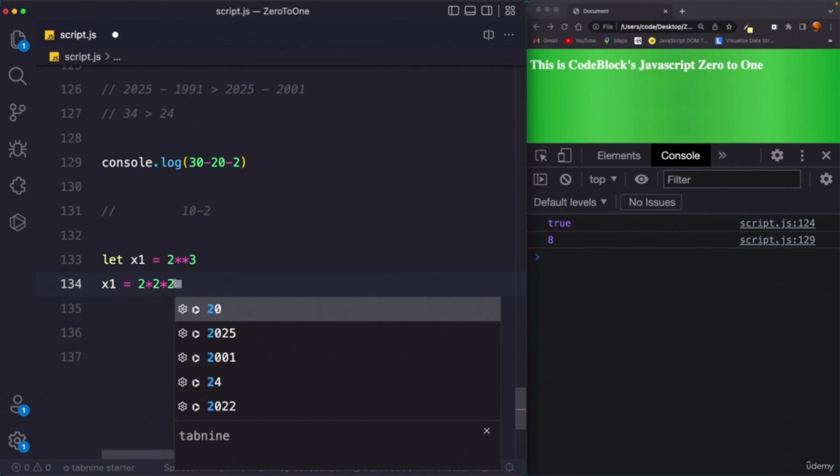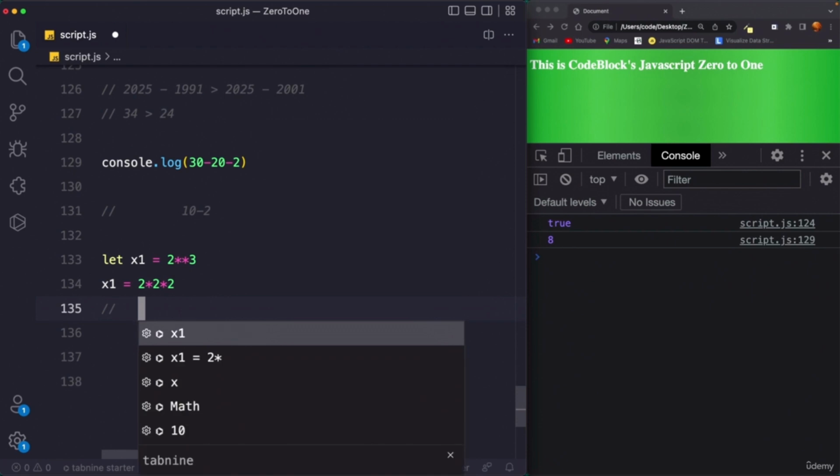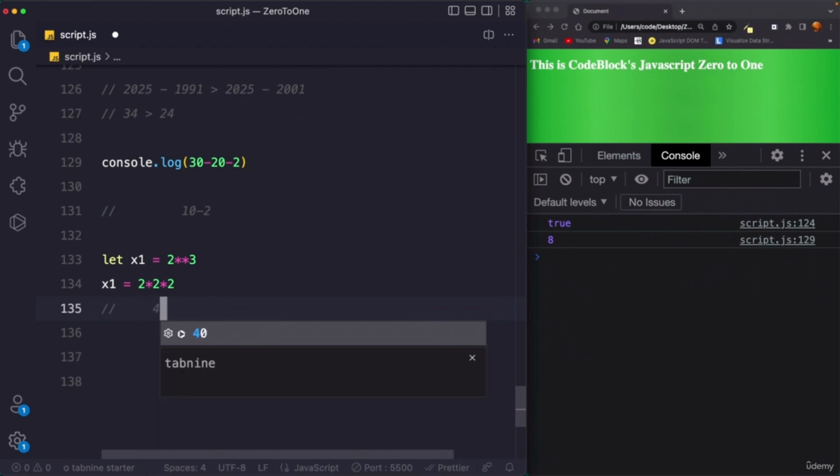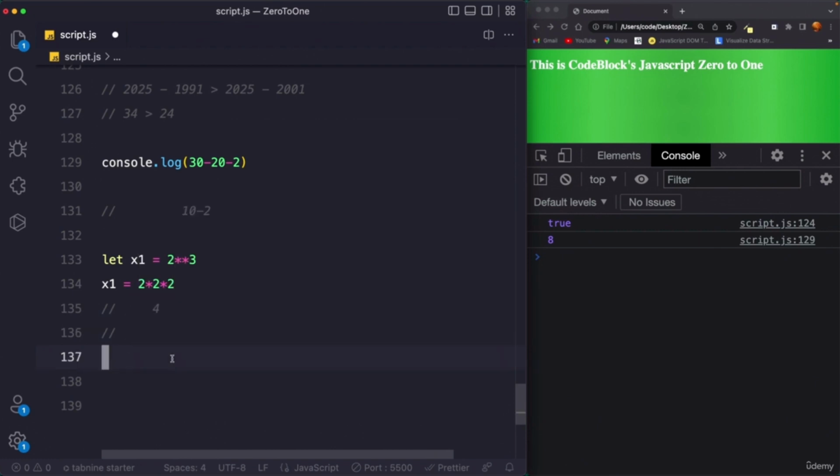So first these two will be evaluated, so 2 to the power 2 results in 4. I can write here 2 into 2 is 4, and then this 4 will be multiplied by this 2. So 4 into 2 results in 8, right? And we have already seen this. So one is from left to right and one is from right to left.